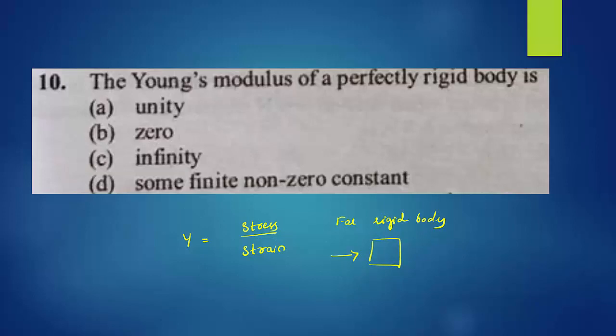No, there is no change in length, area or volume because it is a rigid body. So strain is the change in configuration over the original configuration, which is 0. So Y equals stress divided by 0. Anything divided by 0 equals infinity. So Young's modulus for a perfectly rigid body is infinity. So option C is right.